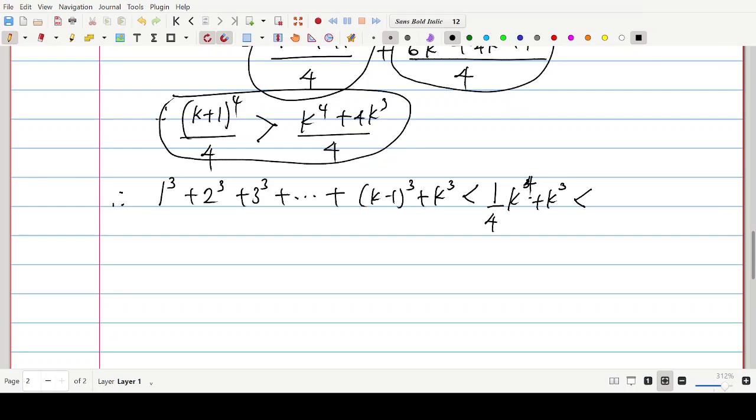We've just proven that that is less than 1 over 4 (k+1)^4.